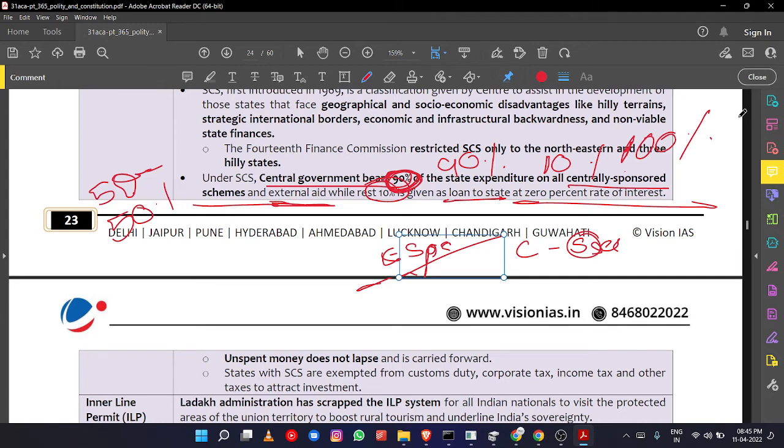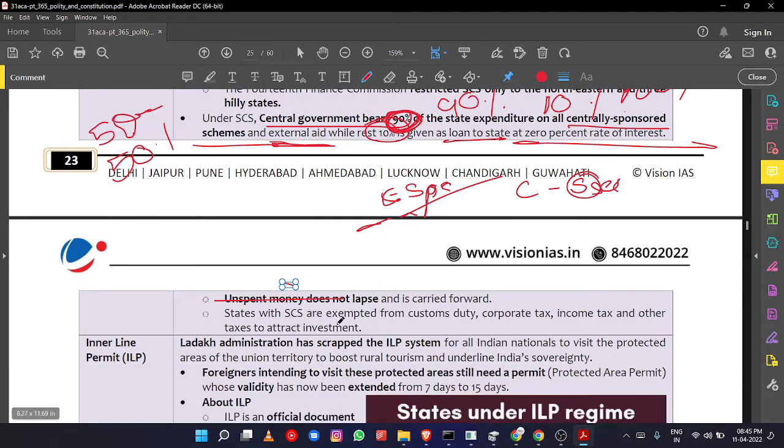For example, Andhra Pradesh does not have any capital. In order to develop a capital, it has to have a certain amount of revenue. Whatever revenue it is generating, if it is spending on centrally sponsored schemes, then what will happen? It will not have money to focus on capital expenditure. That's why the state government is asking for special category status. The money which is unspent does not lapse, it will be carried forward.